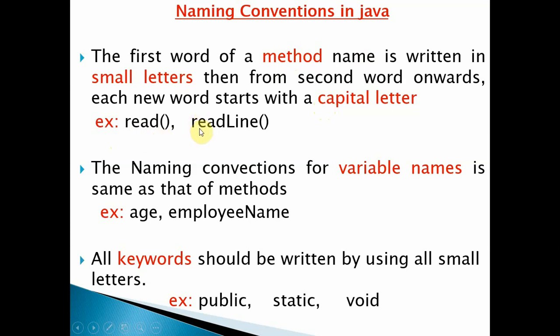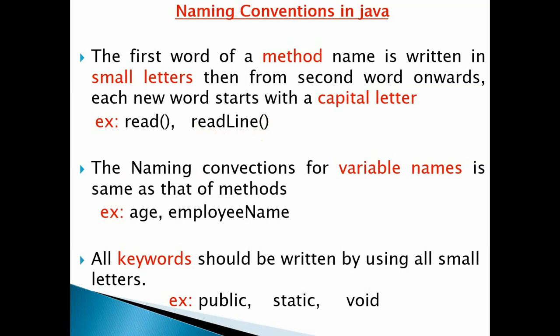if it is a combination of more than one word, for example readLine, the first word's first letter should be small, but when it comes to the second word, its first letter should be capital. This is also called camel case. Okay, so if it consists of a third word, in the third word also the first letter should be capital. Okay, so that means